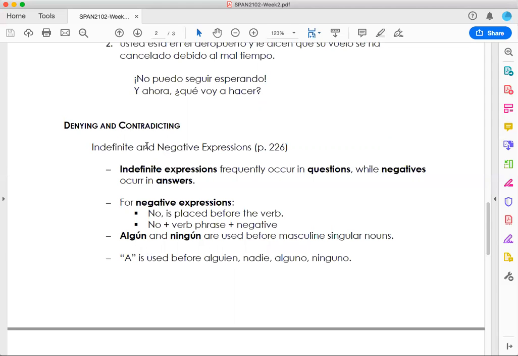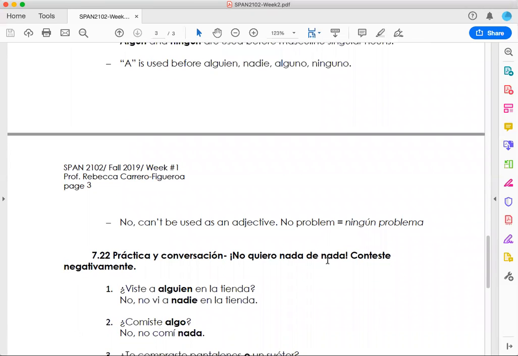Take into consideration that indefinite expressions frequently occur in questions, while negatives occur in answers. That table is very important. For negative expressions, how do we construct them? No is placed before the verb, or we can have no plus the verb phrase plus the negative. Algún and ninguno are used before masculine singular nouns. And a, the preposition, is used before alguien, nadie, alguno, or ninguno, okay? And no can't be used as an adjective, like the expression in English, no problem. It won't be no problema. It should be ningún problema.